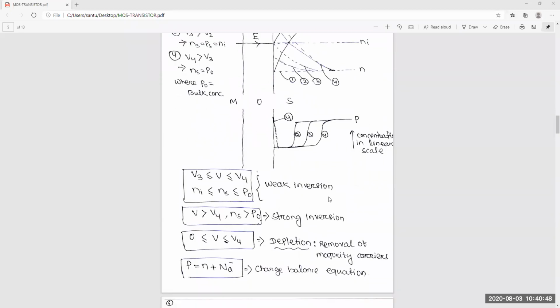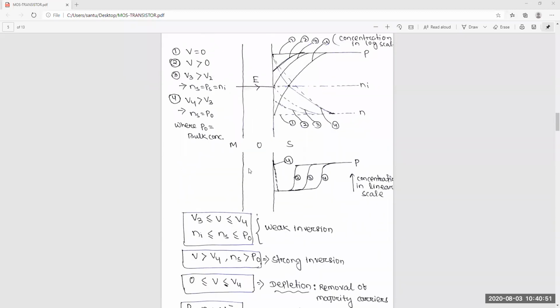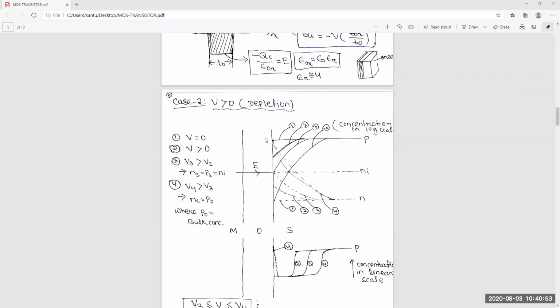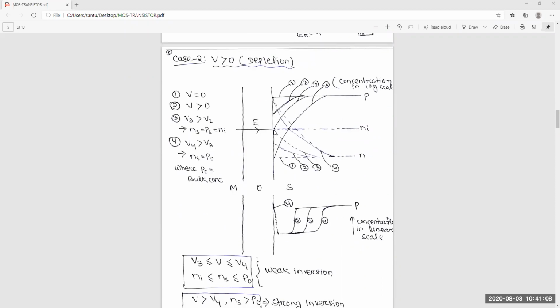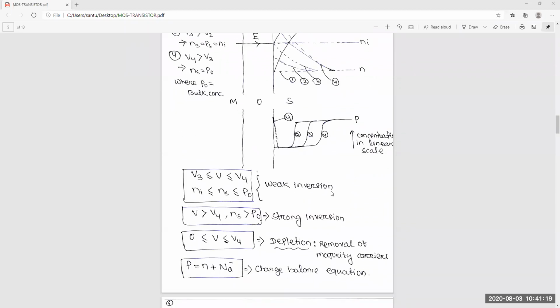Now you can see, this part is called depletion, but this whole region is nothing but depletion plus inversion. It's not only depletion, it is depletion plus inversion. Up to this point we say depletion, but after V3 weak inversion starts.